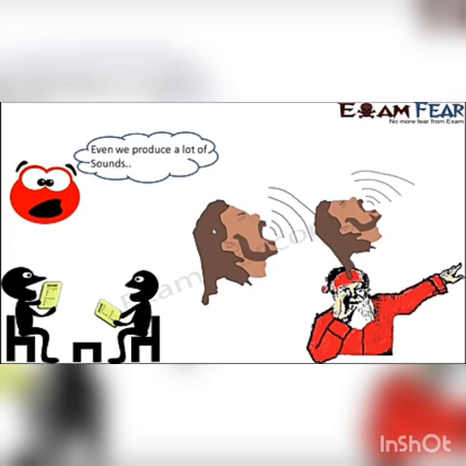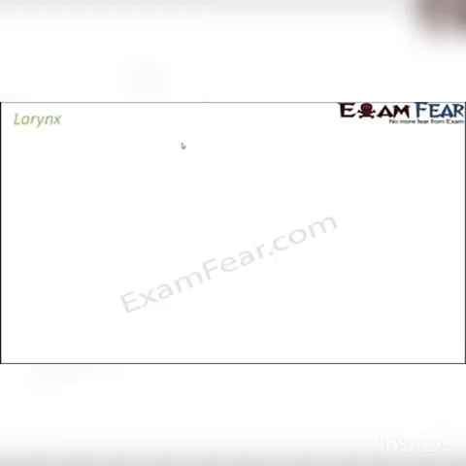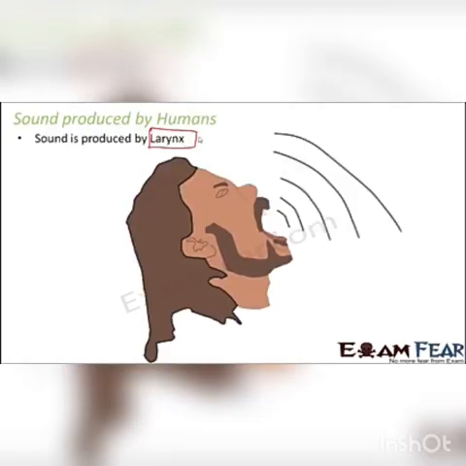Yes, of course, that has to be true in our case as well. So now the question is, what is vibrating inside our body? Let us quickly see how exactly sound is produced in human beings. In human beings, we have a specialized structure called the larynx, which is responsible for the production of sound, and that is why the larynx is also known as the voice box.